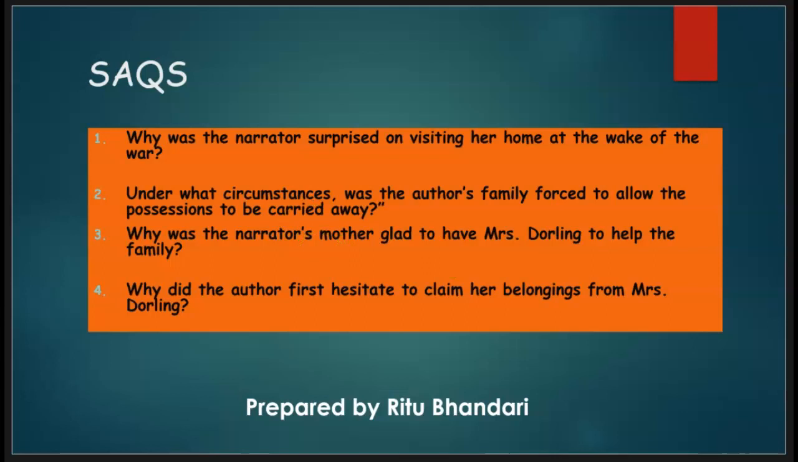The third question. Why was the narrator's mother glad to have Mrs. Dorling to help the family? The narrator's mother was very innocent. She was gullible. She easily trusted people. She thought Mrs. Dorling was offering her help to save her family's valuables. She believed that Mrs. Dorling would return the family's valuables once the war ended.